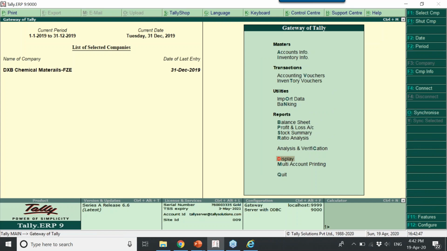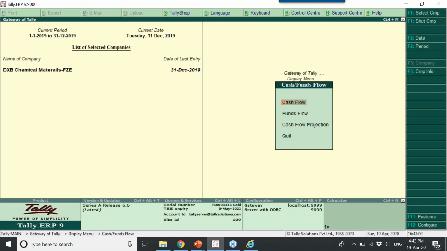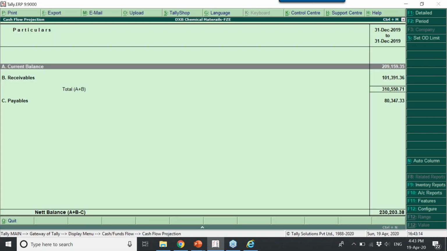After trial balance, the one important report I missed, which is regarding accounting itself, is the cash flow report. When you go to Display, here we have given cash or fund flow report. When you go to this report, there are three: cash flow, fund flow, and cash flow projection. If you understand cash flow projection, cash flow and fund flow are easy. I'll go to cash flow projection.